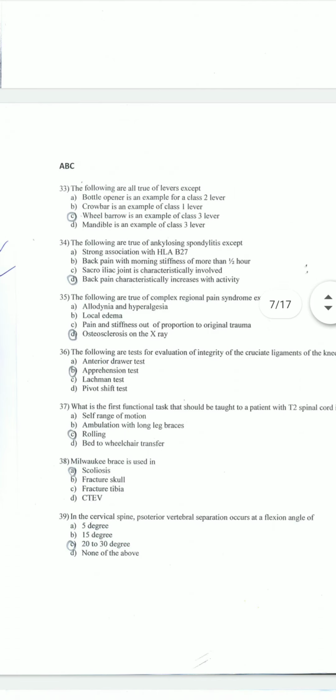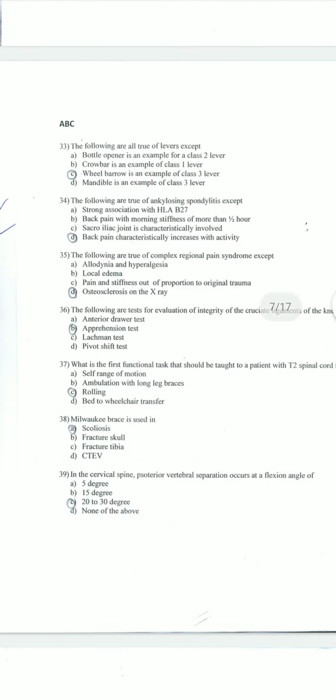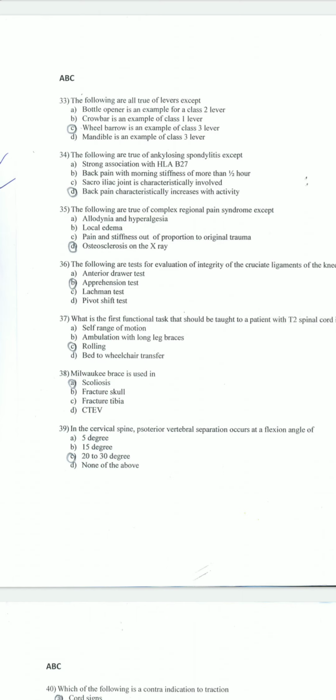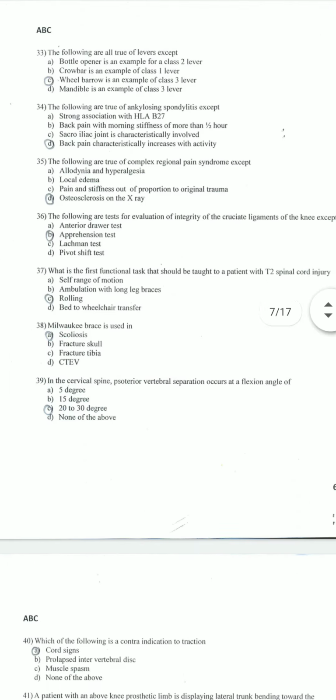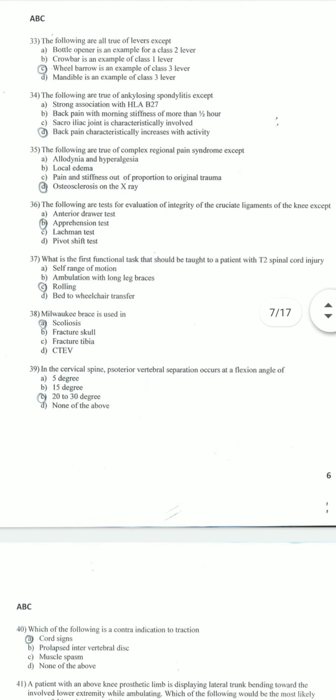The following are true. All are true of levers except wheelbarrow is an example of a class 3 lever. The following are true of ankylosing spondylitis except back pain characteristically increases with activity. The following are true of complex regional pain syndrome except osteosclerosis on the X-ray. The following are tests for evaluation of integrity of the cruciate ligament of the knee except the apprehension test.